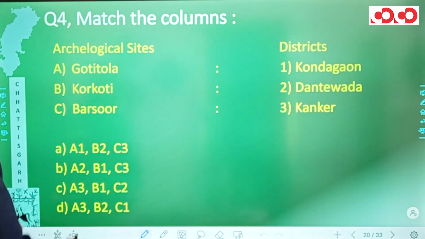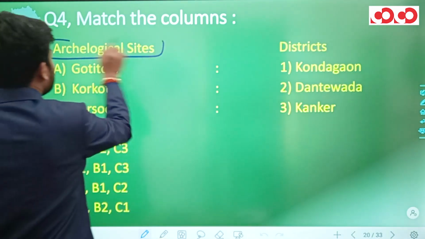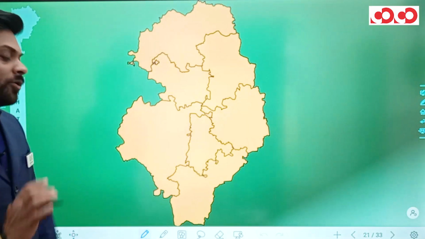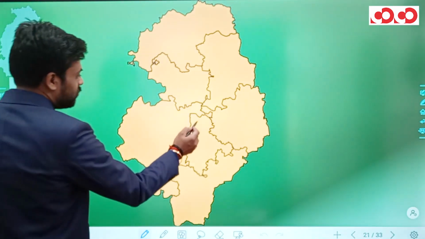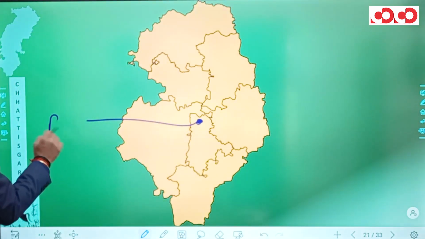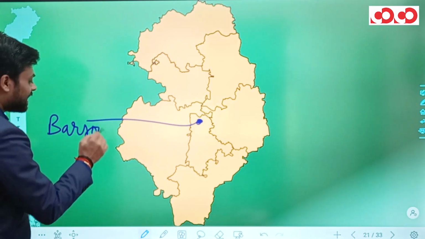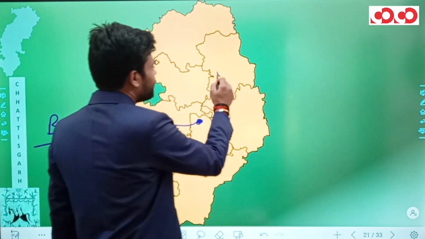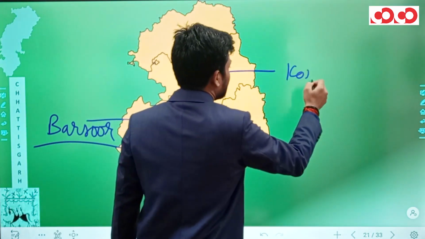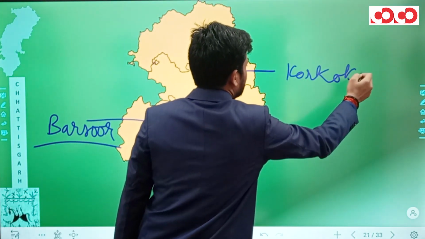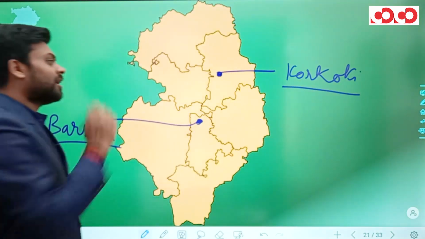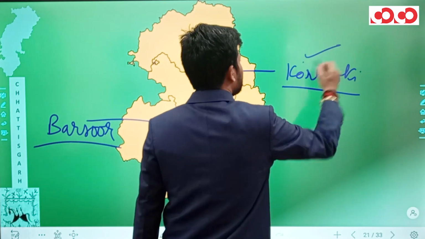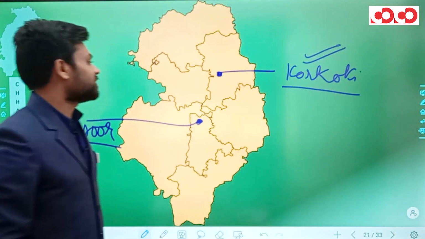Once again we have matched the columns. We have archaeological sites in one column and districts in the other. Now talking about the archaeological sites, the most important one is Barsur, and this Barsur is situated in the Dantewada district of Chhattisgarh. Then we have Korkoti. This Korkoti is situated in the Kondagaon district. You will not find Korkoti in books because it is one of the newest archaeological sites of Chhattisgarh.